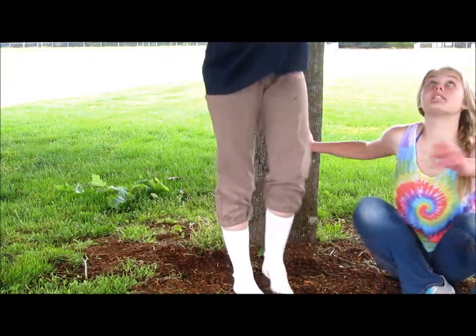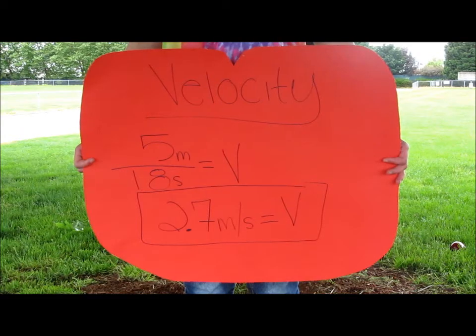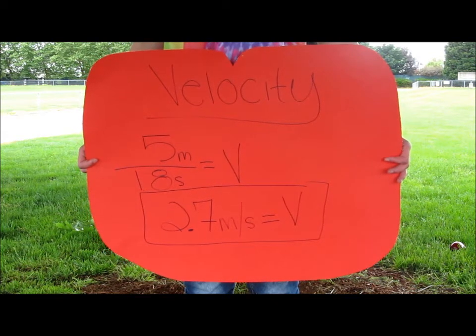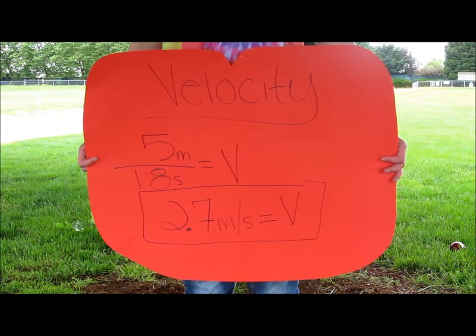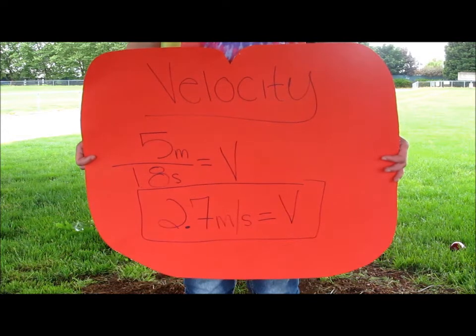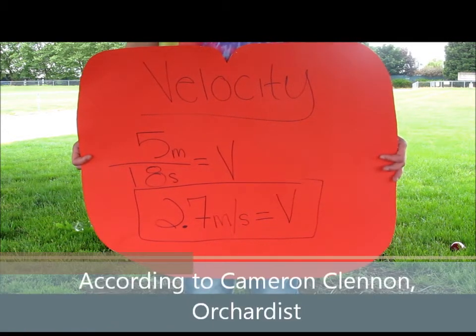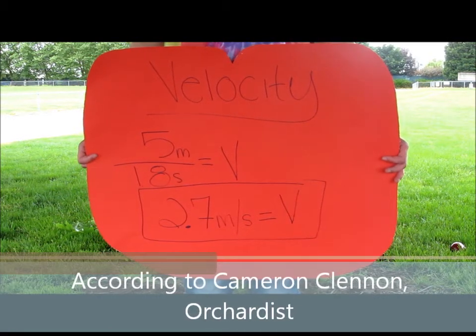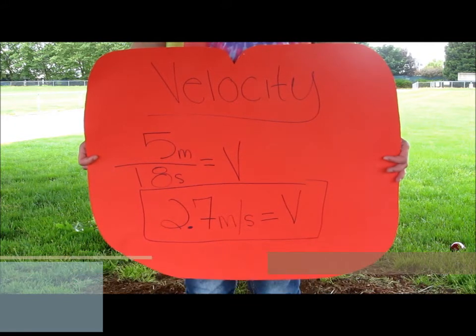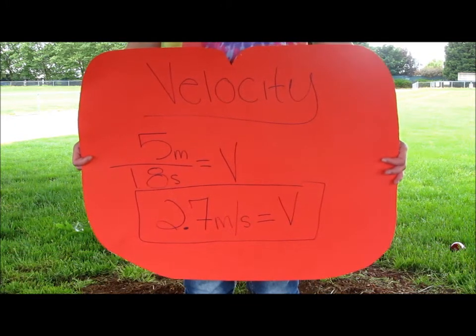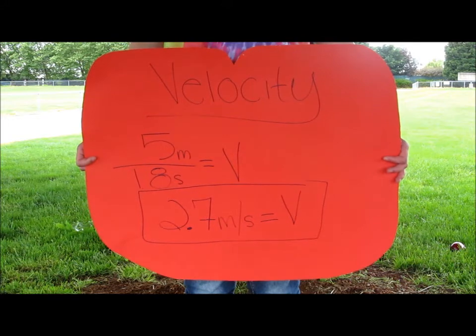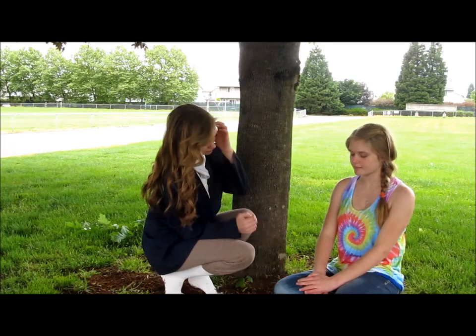Well, you need the time and the change in position. The average time it takes an apple to fall from a tree is 1.8 seconds. The average height of an apple tree is 5 meters. That's about 2.5 men stacked on top of each other. So then, all you need to do is divide your change in position by your change in time.